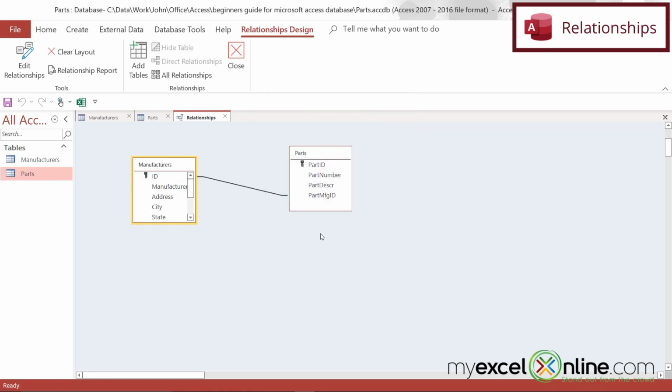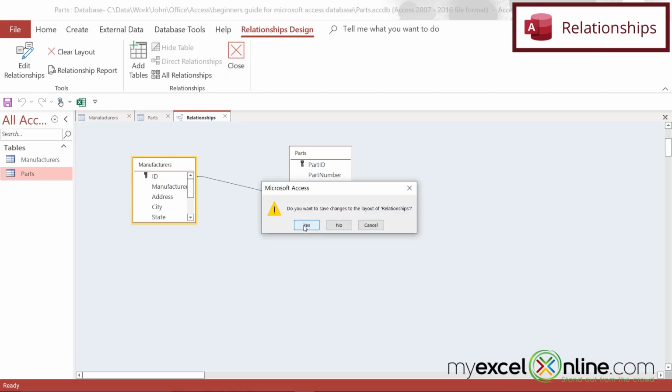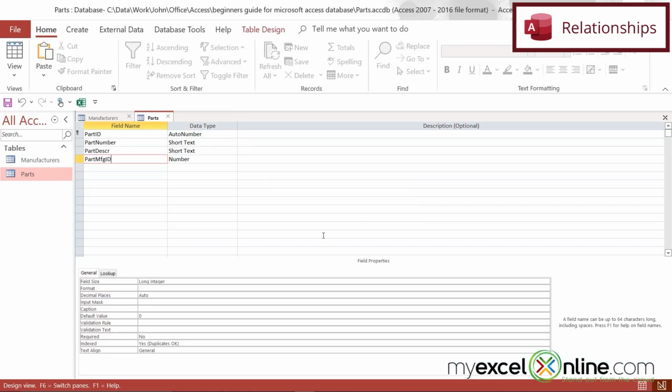And when I look here, I can see that the field I was saying with the manufacturer ID is going to point back to this table. So for now, I'm going to close that. And I'll always be asked if I want to save changes, just say yes. And I can close up these tables as well.